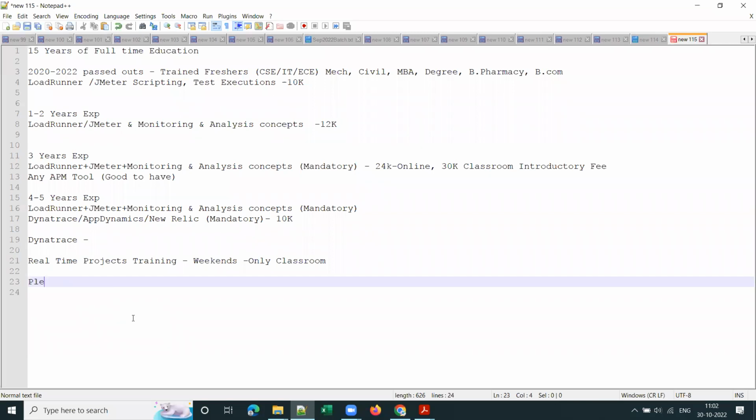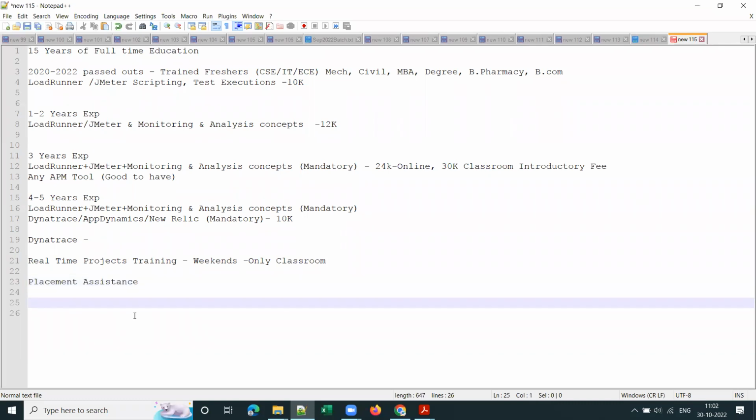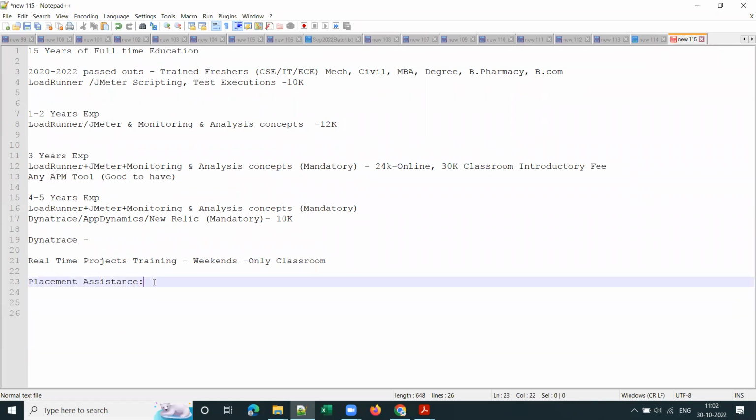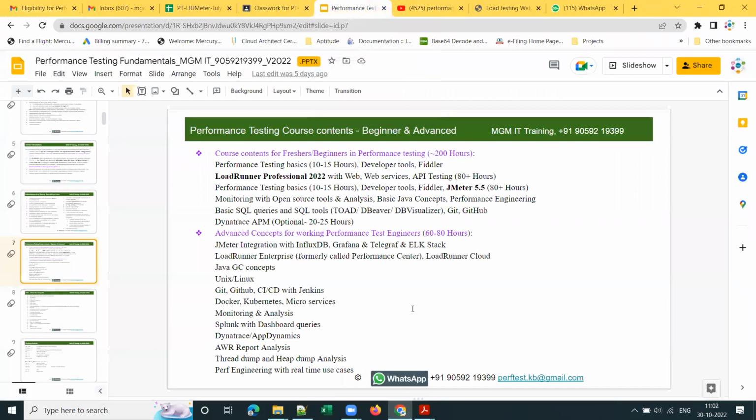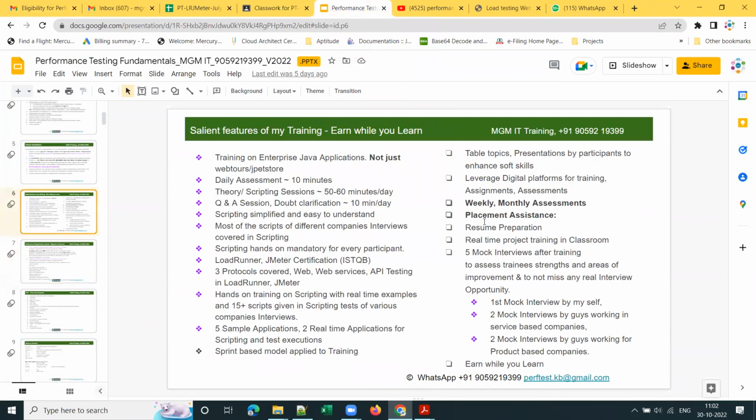So next thing I would like to explain is placement assistance. I already explained what the placement assistance is and what additional benefit you get through it.